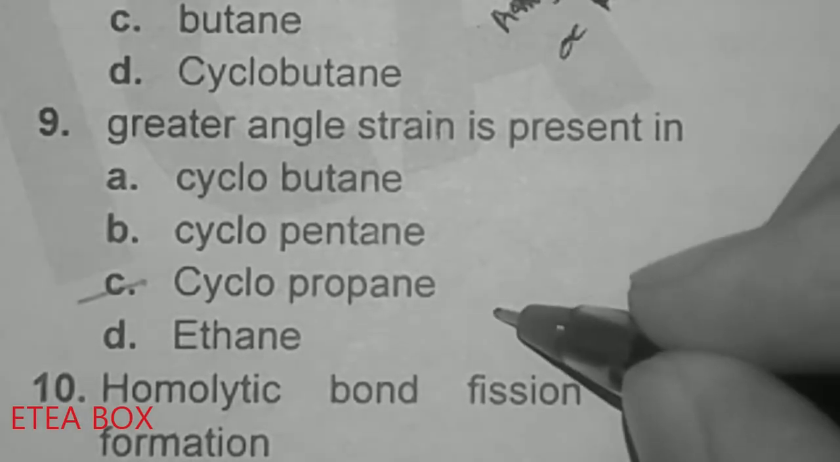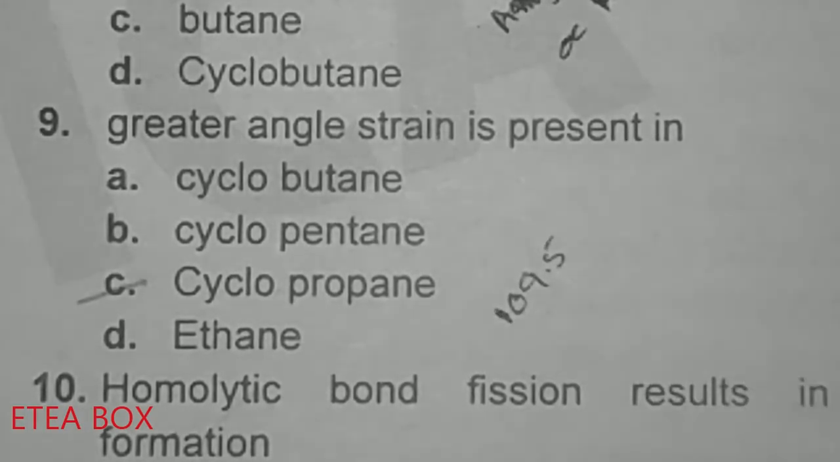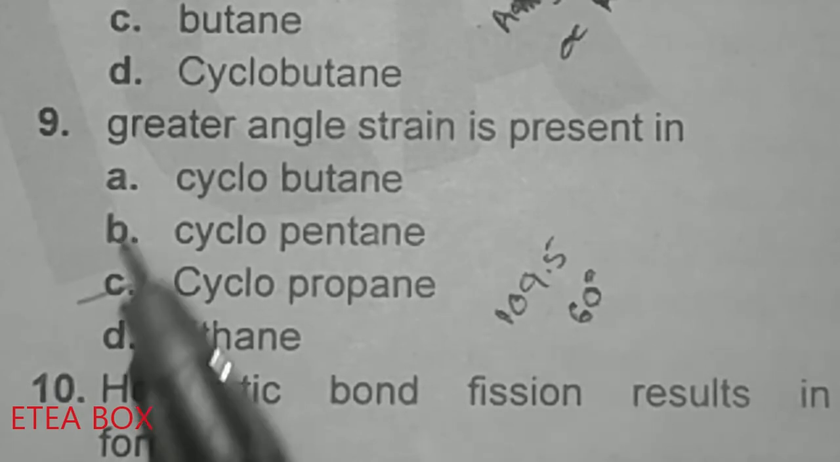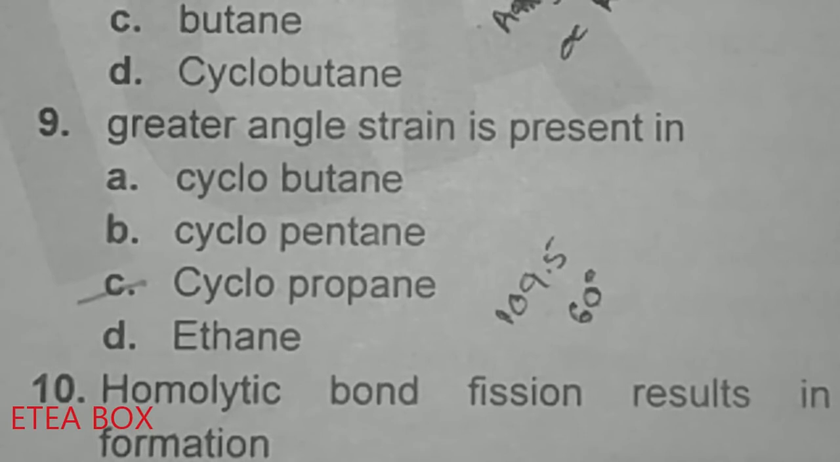Like we can say that from 109.5, this one is for straight, okay, straight chain. In cyclopropane it is 60 degree, okay, and in cyclobutane 90 degree, and in cyclopentane the angle is greater than 90 degree, okay. So we can say that the greater angle strain is present in cyclopropane. Angle strain is the decrease in the angle, okay.